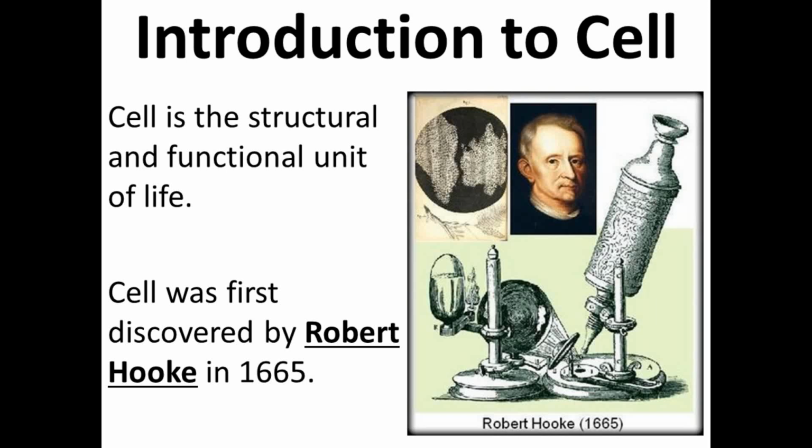Cell was first discovered by Robert Hooke in 1665. He discovered the cell by examining a thin slice of cork under a self-designed microscope. He saw that the cork resembled the structure of a honeycomb. He called those compartments cellulae, which later changed to the name cell, which means a little empty room. Actually, cell is a Latin word, and cork is the substance obtained from the bark of a tree.